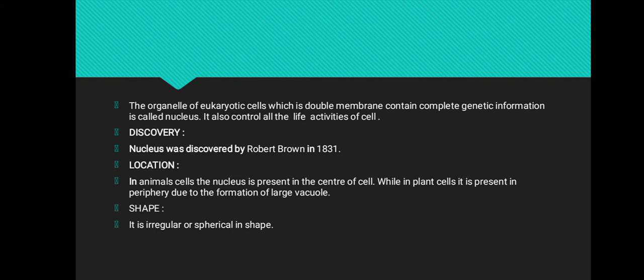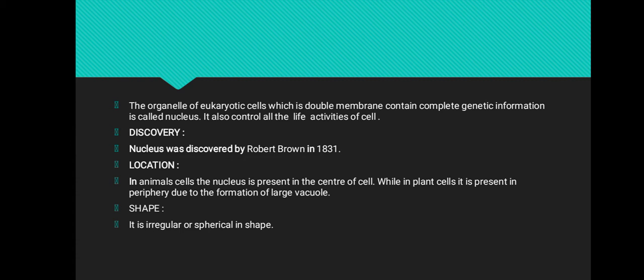Now we discuss about the discovery of nucleus. The nucleus was discovered by Robert Brown first time in 1831. Next point is location of nucleus. Nucleus is located in animal and plant cells.